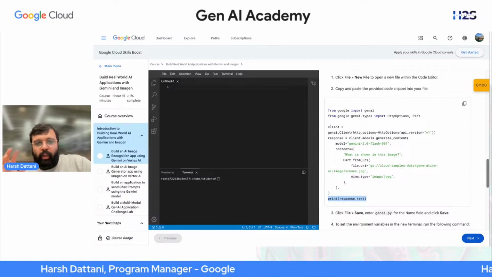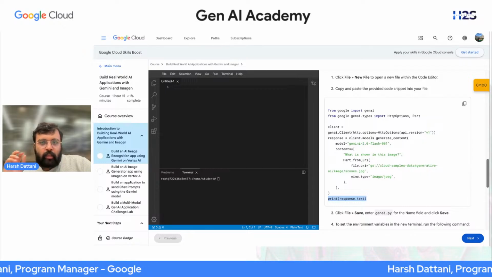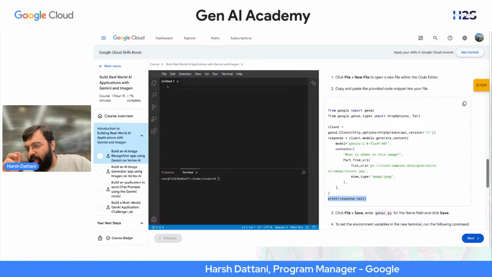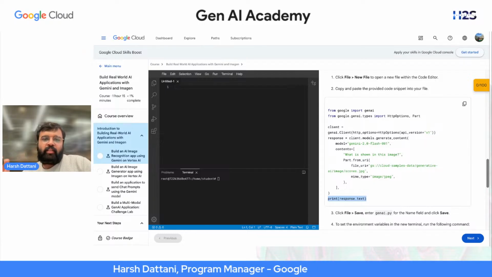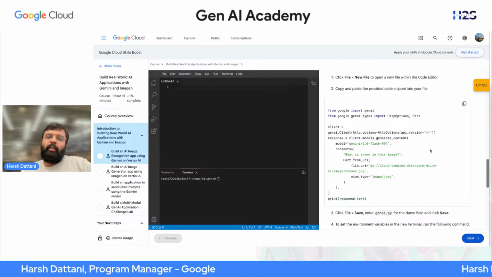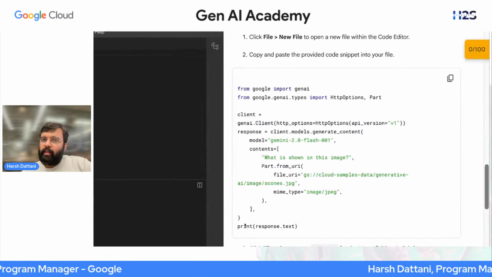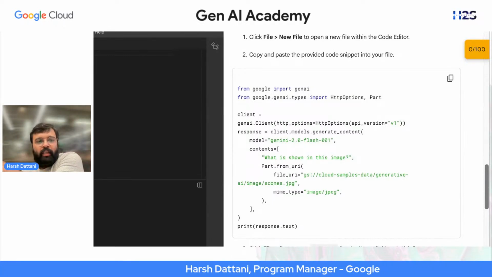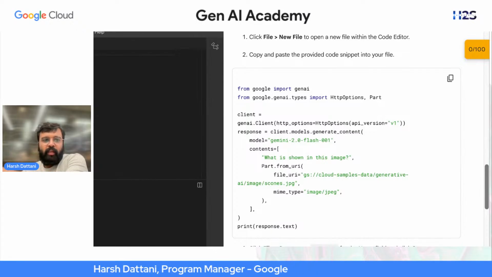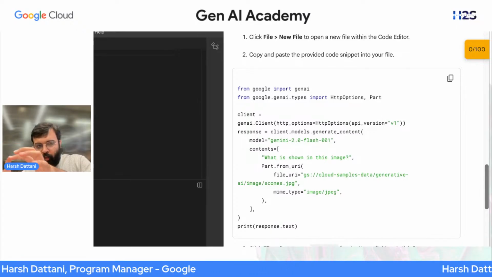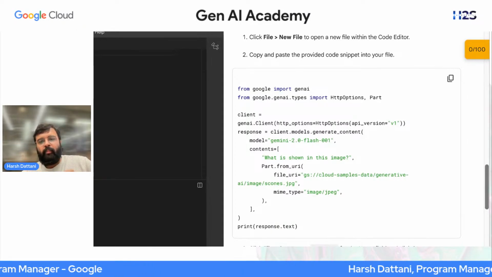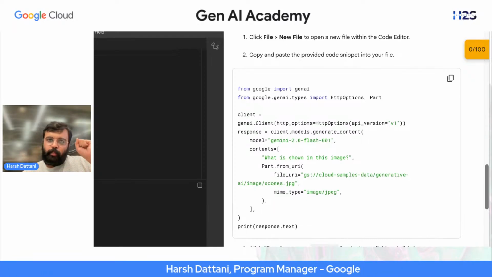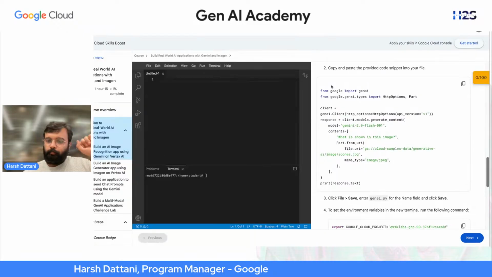Yes. So piece of code: import libraries, define variables, select a generative AI model, Gemini 2.0 Flash in this case, pass an image, ask a question, print the response. Very simple steps. And if you are able to understand it, you can relate it with the past knowledge that you got over this time, right? So that's why we kept this masterclass, this specific lab towards the end, because now you are actually building something, right? And if you understood those concepts, this piece of code will look very easy to you, right?